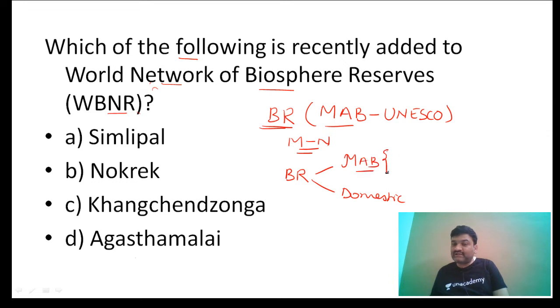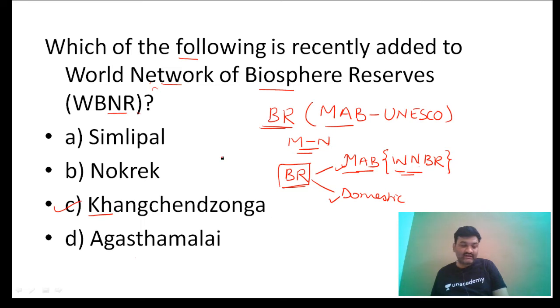Those recognized under MAB will be connected through the World Network of Biosphere Reserves. So biosphere reserves are of two types: domestic, and those connected with each other under the World Network of Biosphere Reserves. Yes, answer is C.